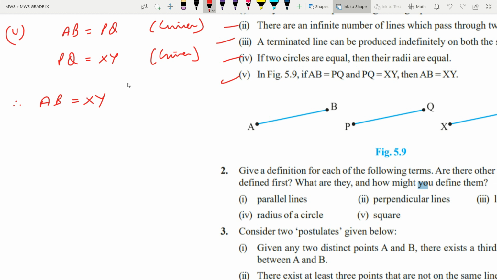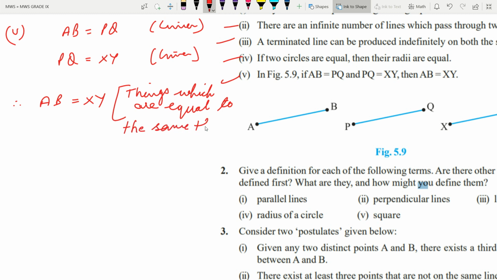This is common in them. That's why they will be equal. And the axiom we have to write is that things which are equal to the same thing are equal to each other.